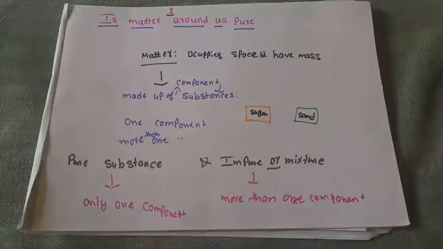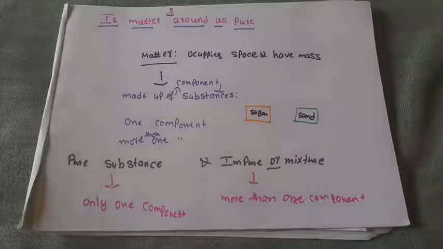Not exactly the same, but almost the same. Then we can easily tell that sugar acts as a pure substance, because it is made up of only one type of component.